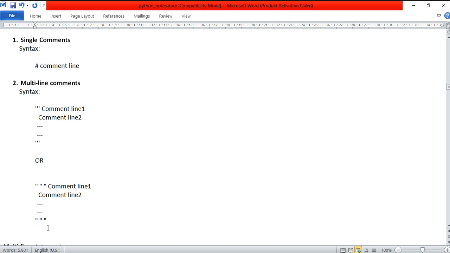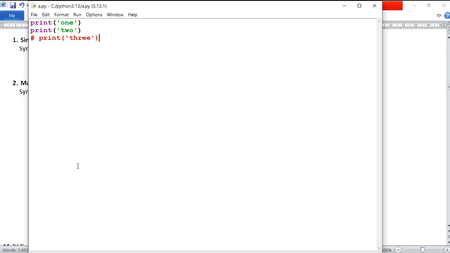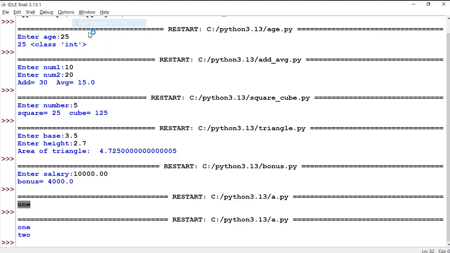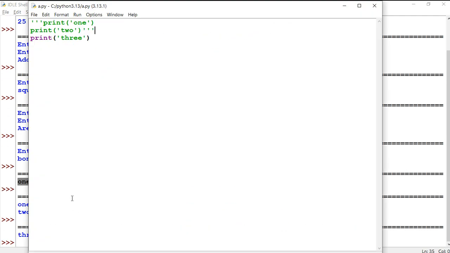So now how can I make these multiple lines a comment? Multi-line comment, how can I make it? For example, 1, 2, 3, and here I put 1, 2, 3. Now these 2 lines are commented. Now run module, you get only 3. So this is what you got, only 3. Like this we can make multi-line comments.